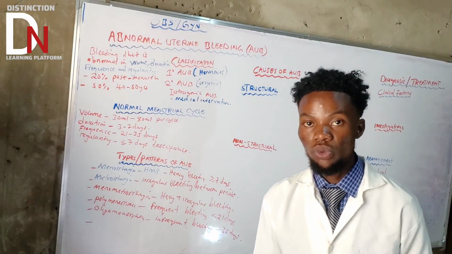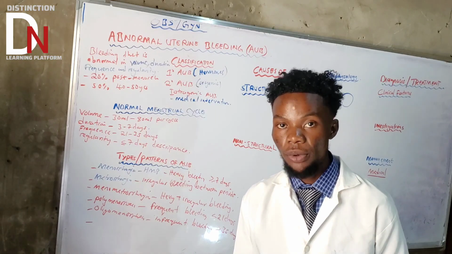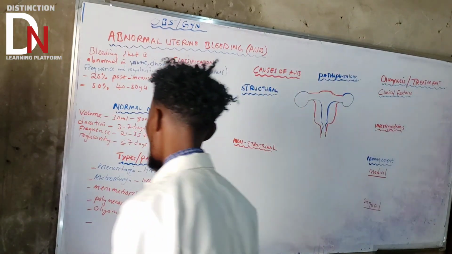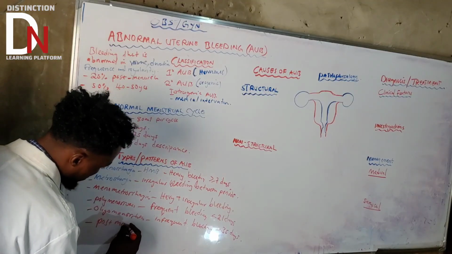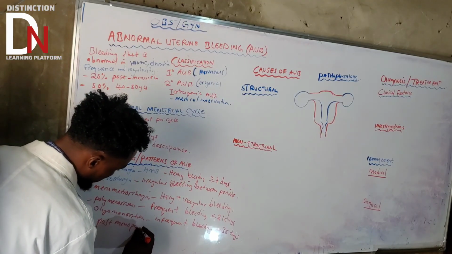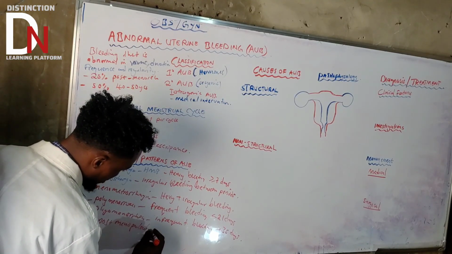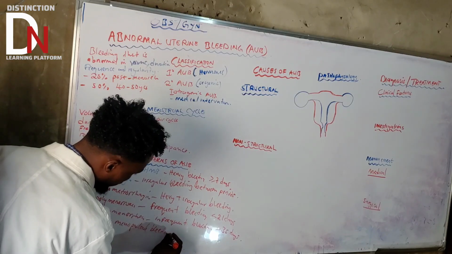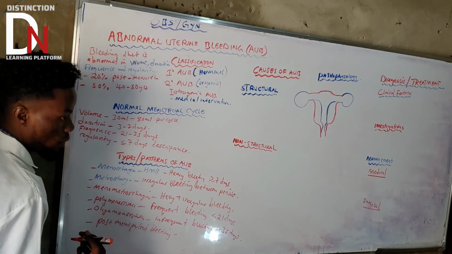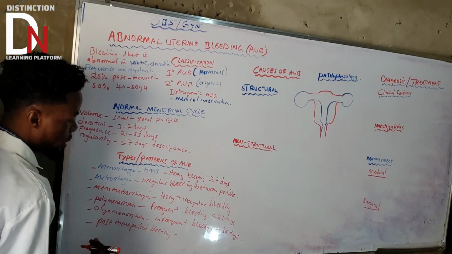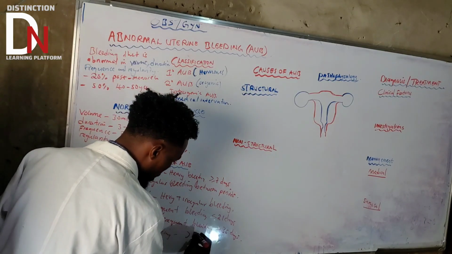What do we call that? Post-menopausal bleeding. You need to take note of that. So basically that's bleeding after menopause, with a duration of greater than 1 year.